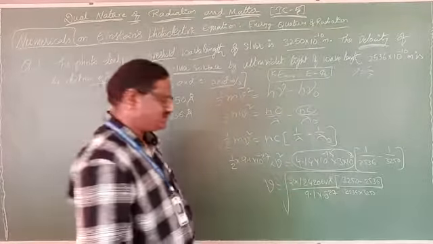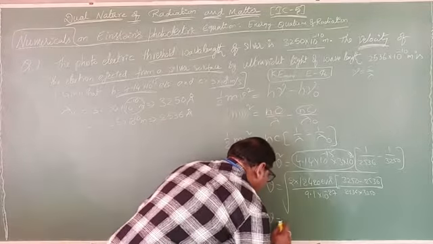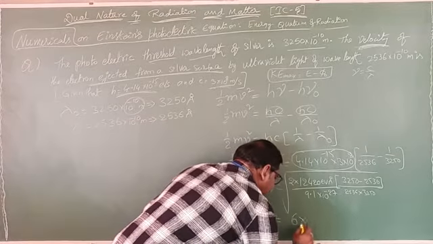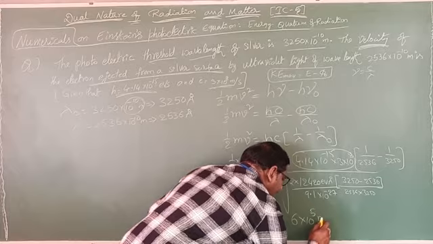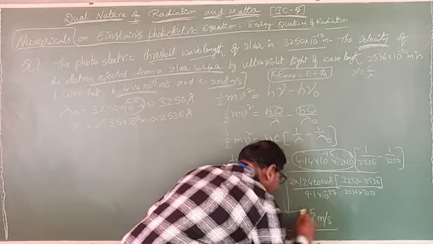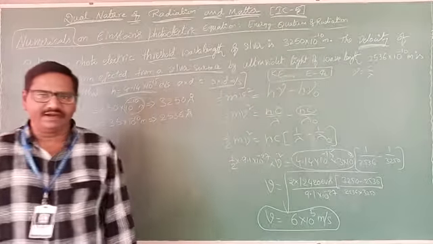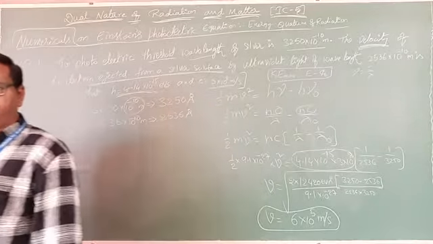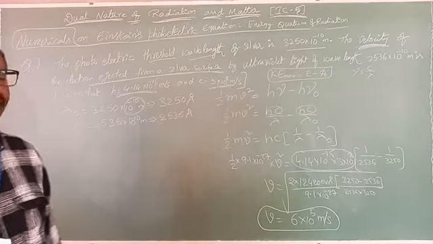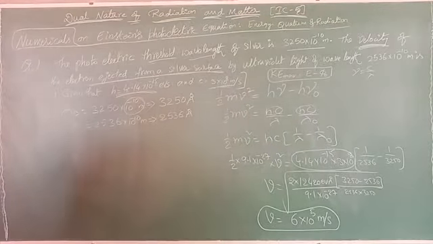If you cancel all these, finally you can get the answer v equal to 6 into 10 power 5 meter per second. Approximately you can get 6 into 10 power 5 meter per second. Clear? Very very simple.